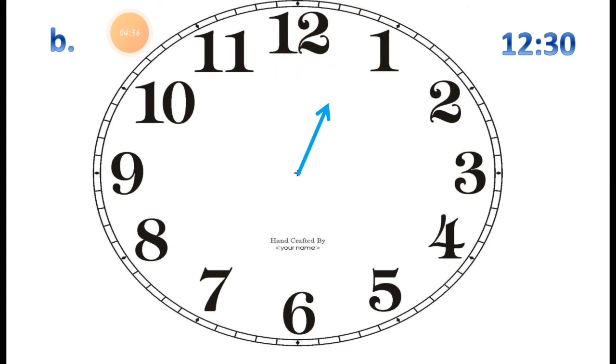You can see this. Now here the minutes is given. How many minutes is given here? So it is 30 minutes. How many minutes it is? So we have to draw the hands exactly pointing to 6. Here you can see it is exactly pointing to 6.